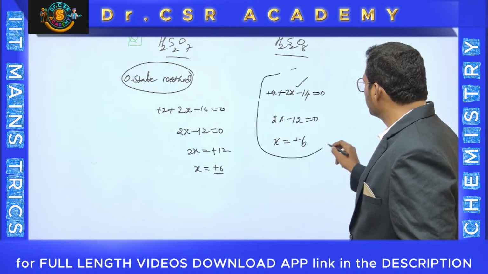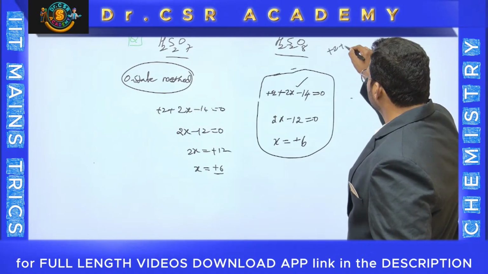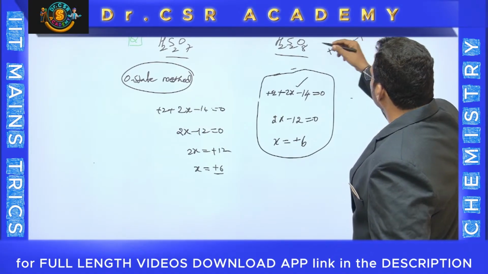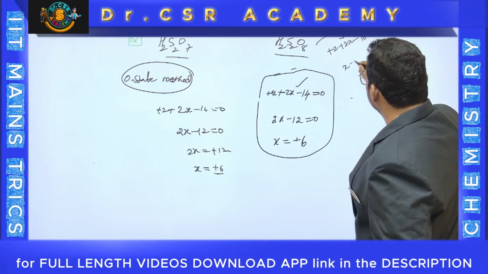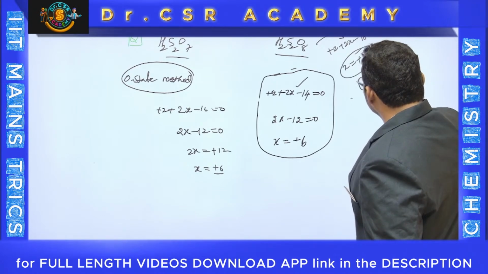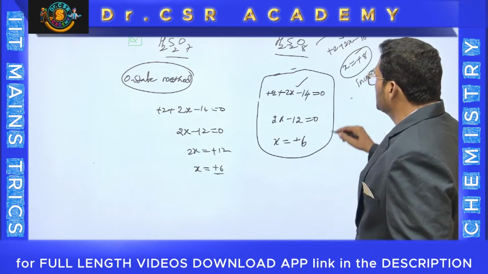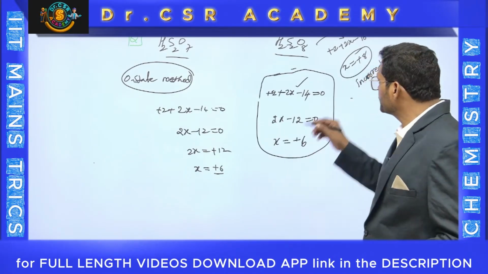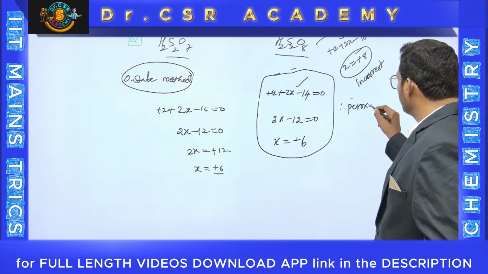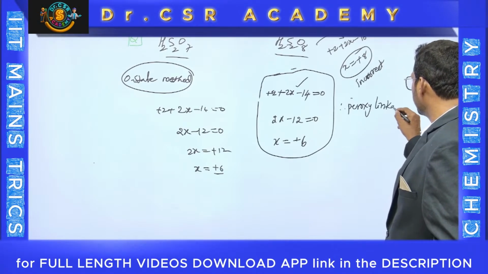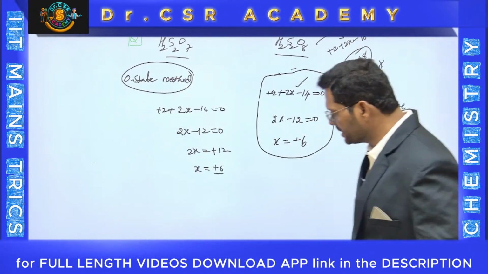But you know, students will get confused in writing this part. Generally, they will write like this: plus 2 plus 2x minus 16 is equal to 0. If you take it like this, you will get a wrong answer. You will get the x value as plus 8, which is incorrect. From the incorrect answer you can identify that there is the existence of a peroxy linkage. Therefore peroxy linkage is there. Based on this you can write the structures of these two molecules this way.